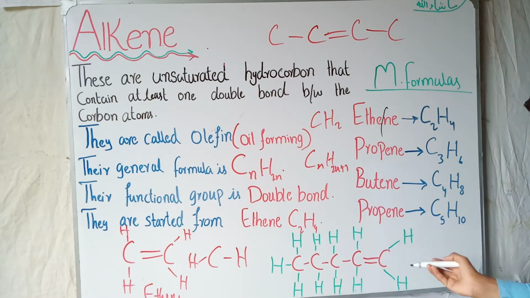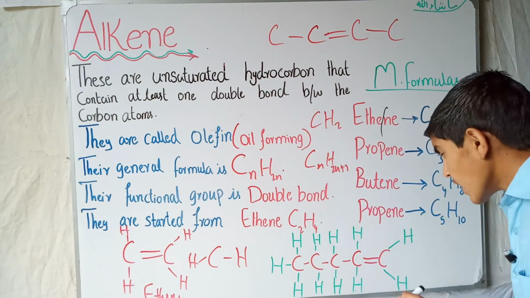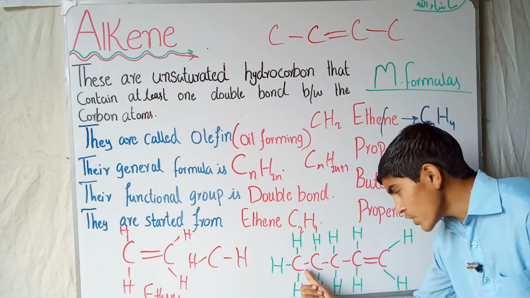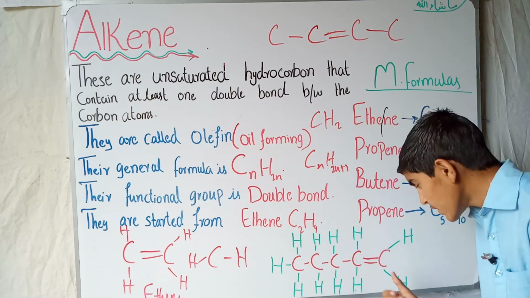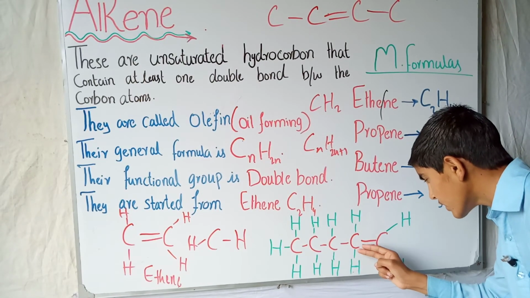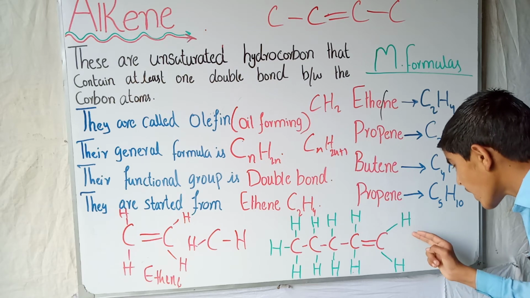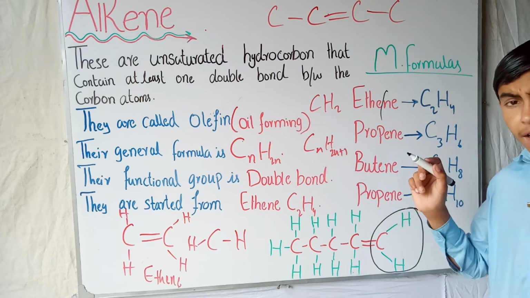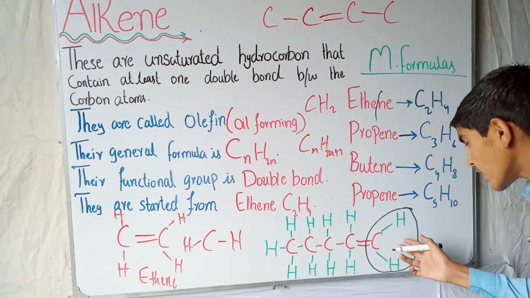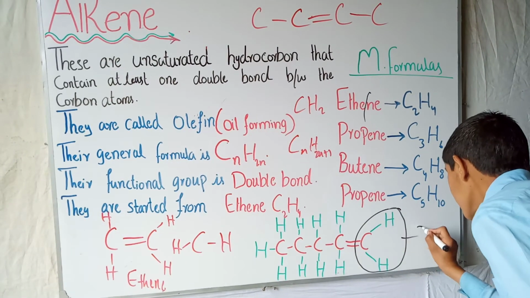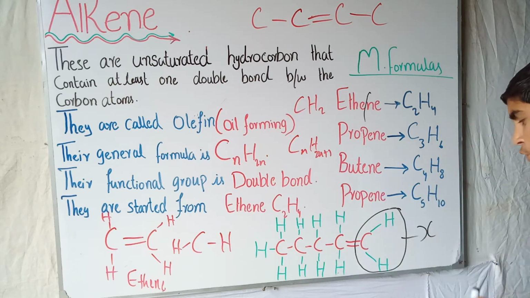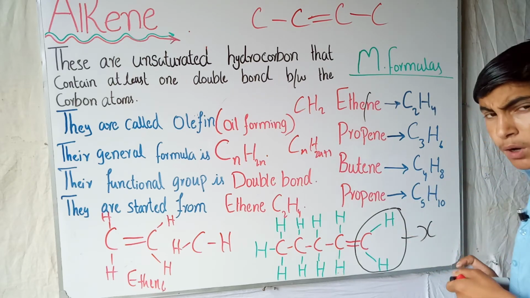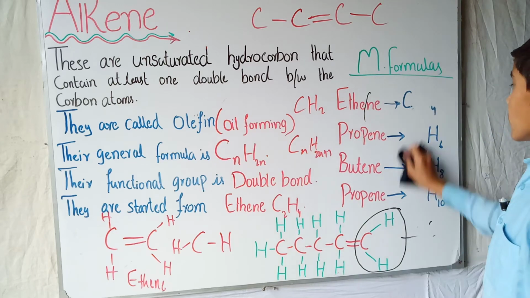If we talk about the structural formula of propene, you can see that there are carbon atoms, and the carbons have single bonds between each other, but there is at least one double bond between this carbon and this carbon, and it is attached with H and H. Therefore, if the propene forms a bond with another substance, the bond will be formed at this place, and we mention this as the functional group, denoted by X. So CH2 is the functional group of propene.